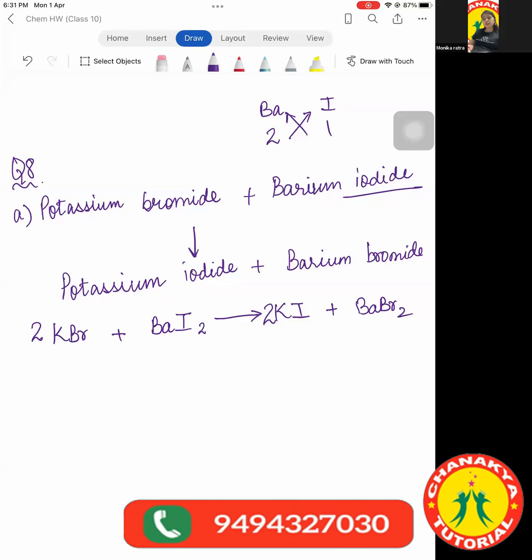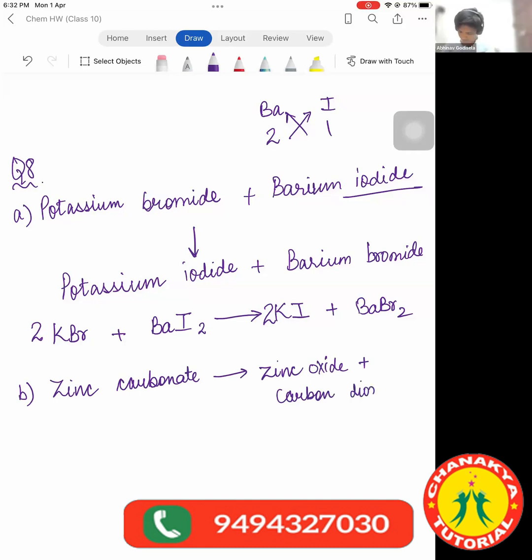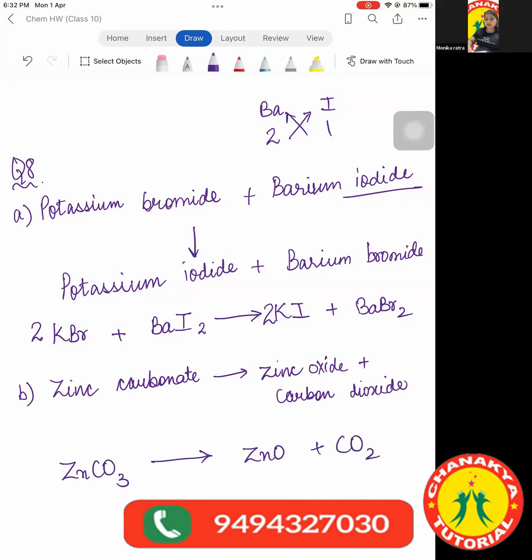I hope everyone is clear with this one now. Okay. Now who hasn't answered? Abhinav, yes. Go ahead and tell me the next one. Can I write the question first? Yes, just a moment. It is zinc carbonate giving zinc oxide plus carbon dioxide. ZnCO3 gives ZnO plus CO2. And what is the balanced equation?